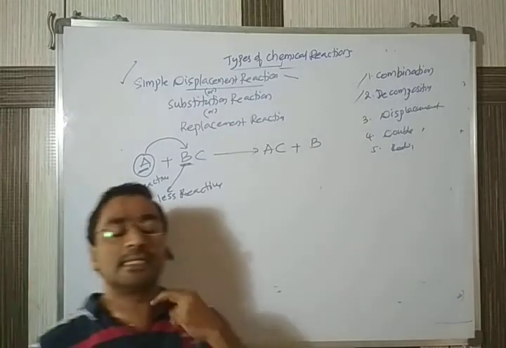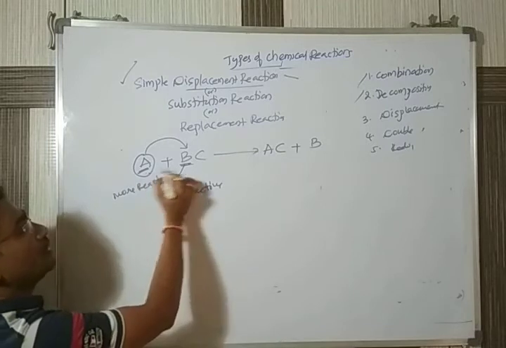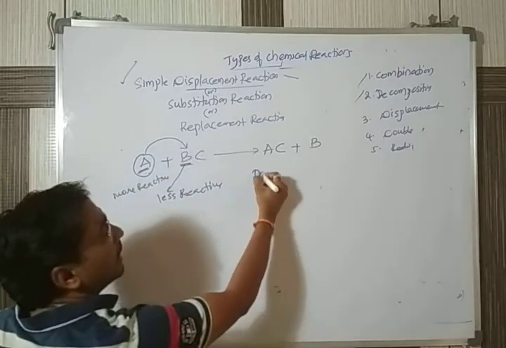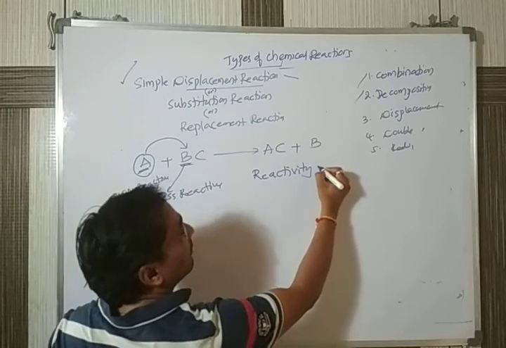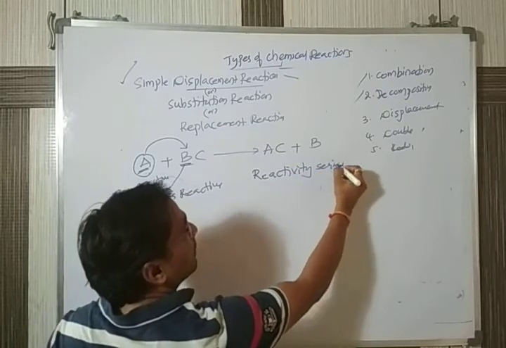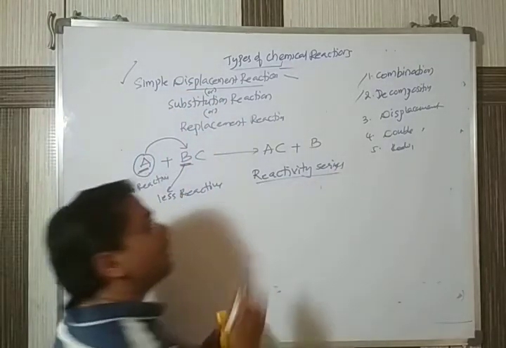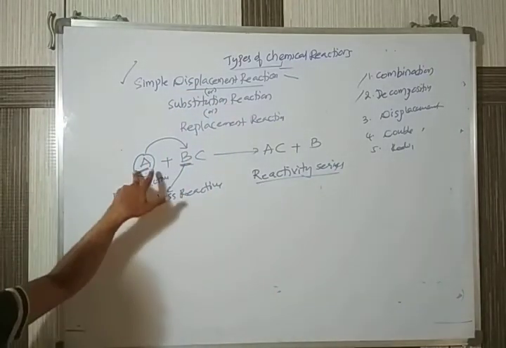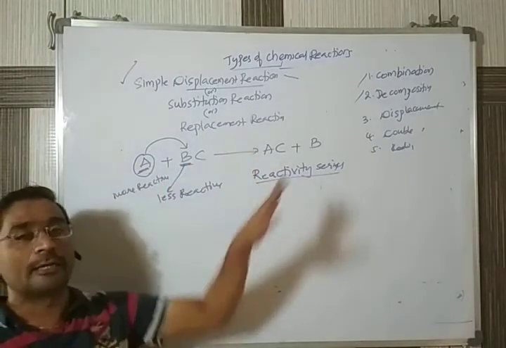But the condition for the reaction to occur is that whichever replaces depends upon the reactivity series. The elements undergoing displacement reaction depend on the reactivity series. Whatever you are going to add should be more reactive, only then will it occur.